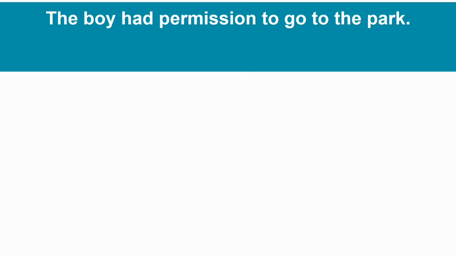Let us have a look at a sentence. The boy had permission to go to the park. Now let us circle all the nouns in this sentence. The first noun is boy, permission, park. Now let's see out of these three nouns, how many of these can you picturize in your mind?